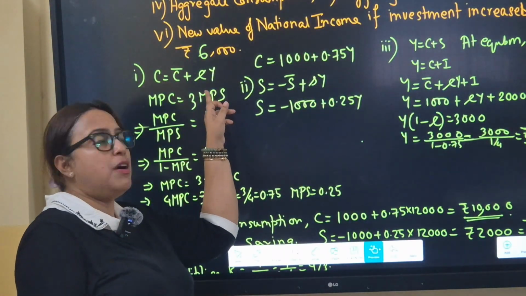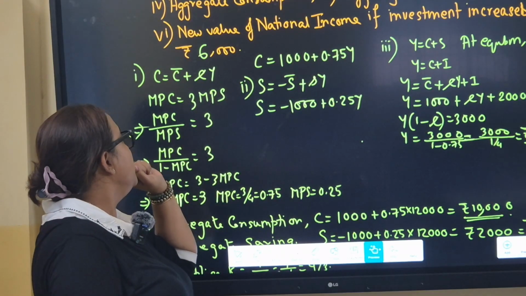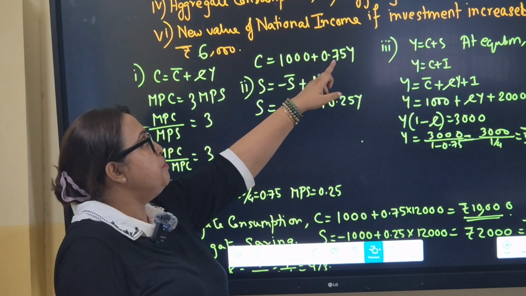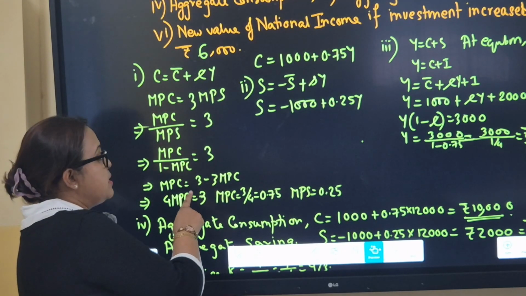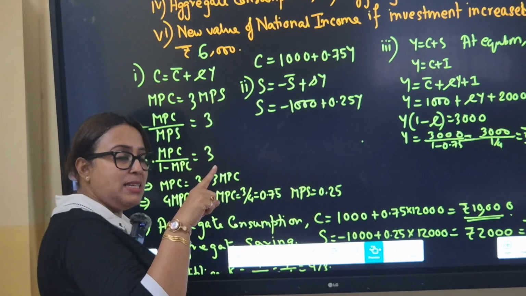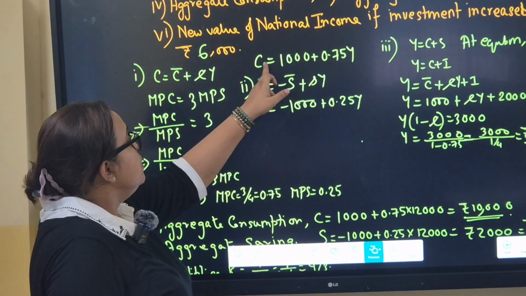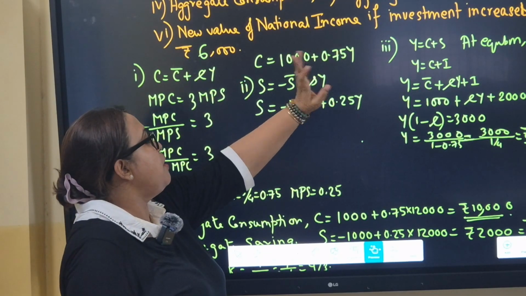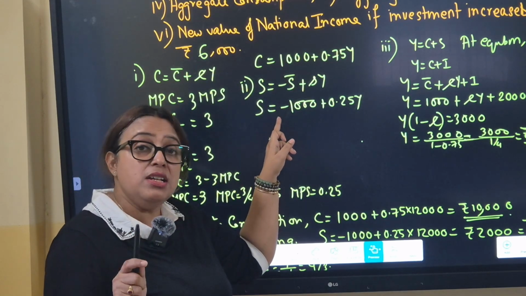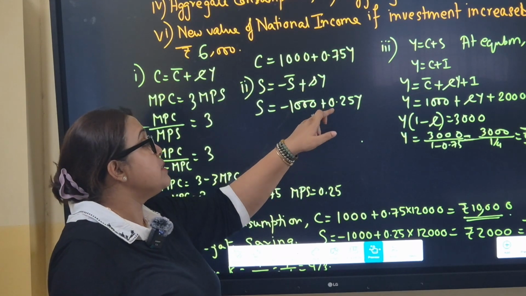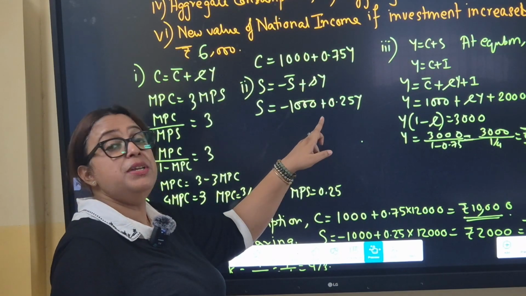what is the consumption function? C is equal to autonomous consumption plus MPCY, C bar plus small cy. 1,000 is autonomous consumption, 0.75, I have already chalked it out, MPC is 3 MPS. So MPC value has come to be 3 by 4, MPS 1 minus MPC, so 1 by 4, that is 0.75 and 0.25. So just put the values, 1,000 plus 0.75y. Saving function, we know that it is autonomous saving is minus of autonomous consumption, so minus 1000 plus, in the place of MPS, 1 minus MPC. So if MPC is 0.75, MPS is 0.25.